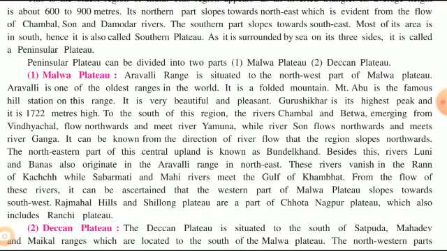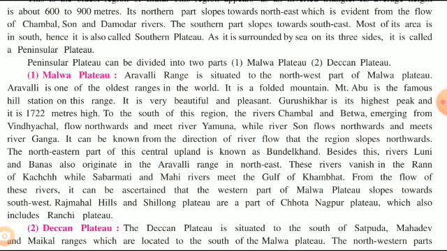Guru Shikhar is the highest peak, and its altitude is 1722 meters. To the south of this region, we have rivers like Chambal and Betwa. They emerge from Vindhyachal, flow northwards, and meet the river Yamuna. And river Son flows northwards and meets the river Ganga. So it can be known from the direction of the rivers that the region slopes northwards.